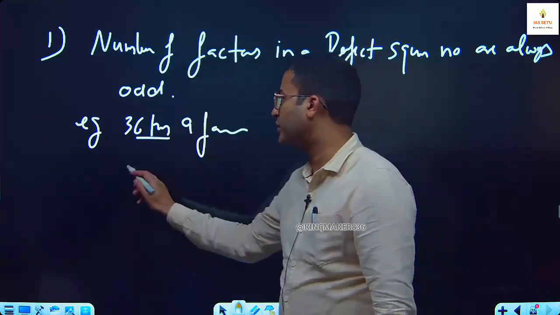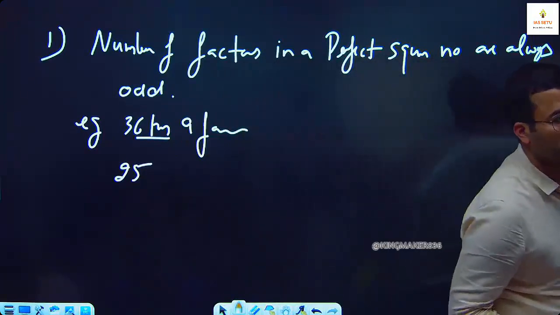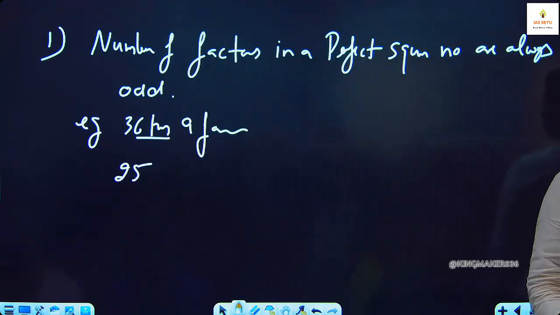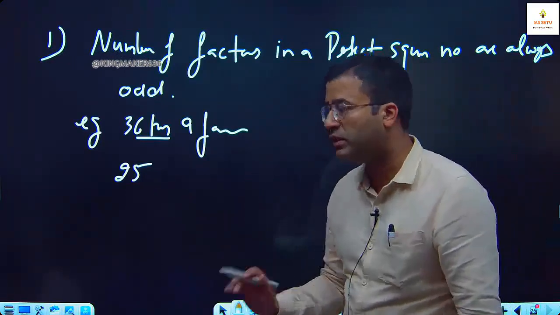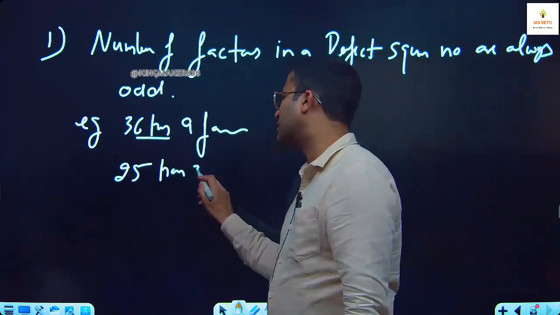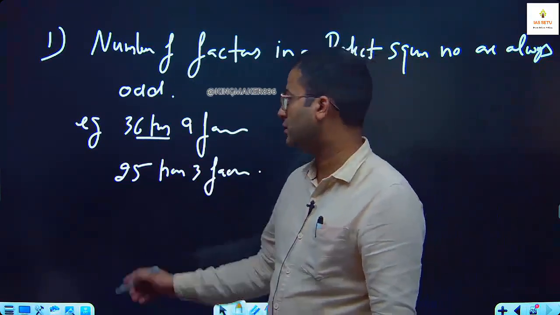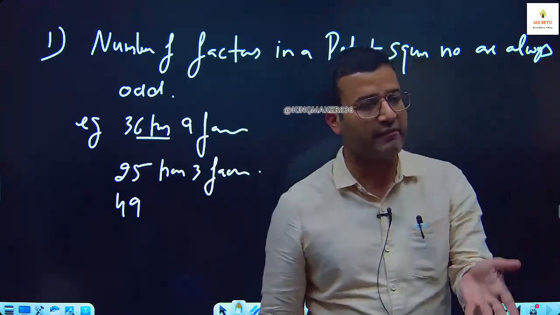You can check 25. How many factors does 25 have? 3. What are the factors of 25? 1, 5, 25. 25 is also a perfect square number. 25 has 3 factors. 49. Tell me, how many factors does 49 have? 1, 7, 49.